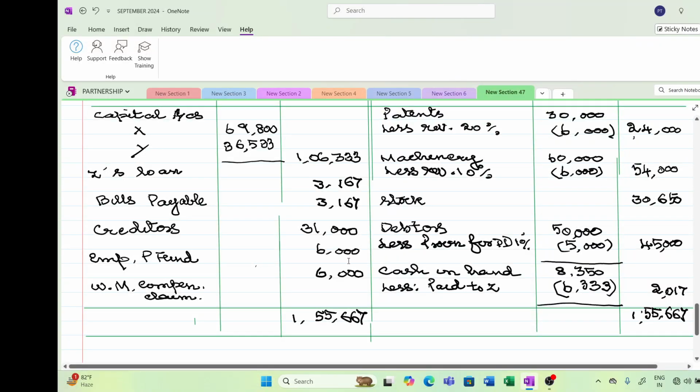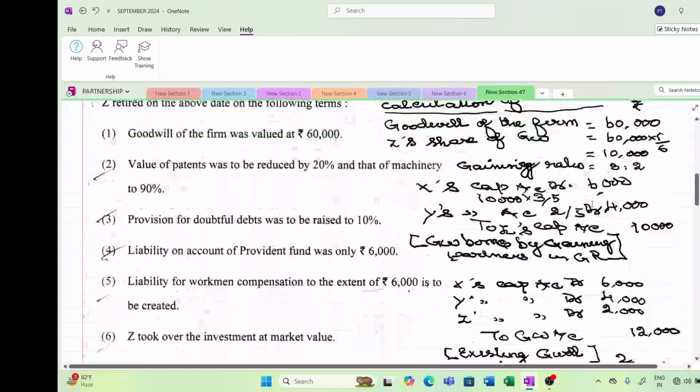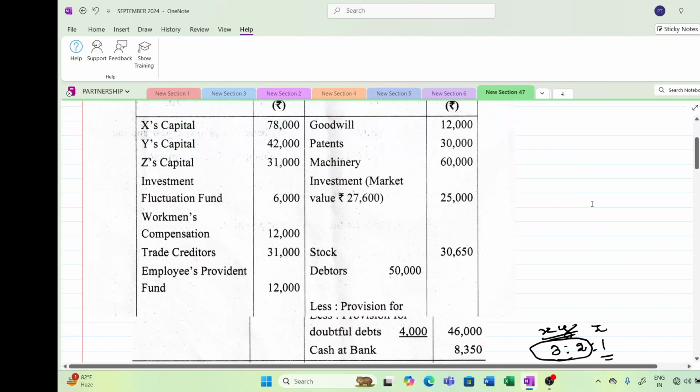Employee provident fund. So I have explained creditors, there is no change. Employee provident fund has come down. The liability has come down to 6,000 rupees. Only there is a liability of 6,000 rupees. So the extra provision has gone to revaluation account. In case of workman compensation, it was 12,000. Only 6,000 of the claim is expected. Balance 6,000 we have distributed among the partners. Okay. So now moving on to the asset side.